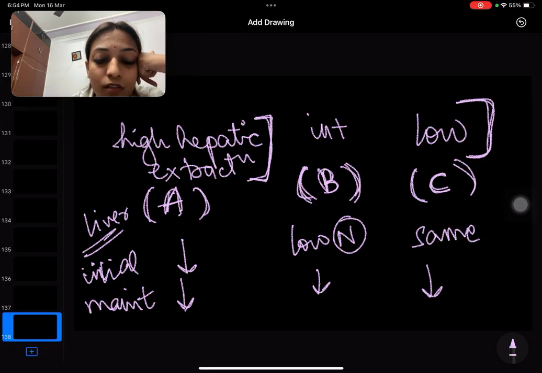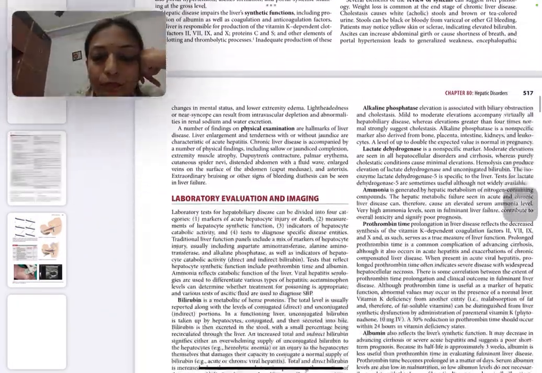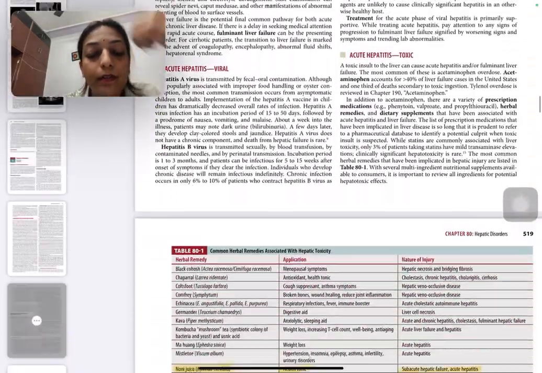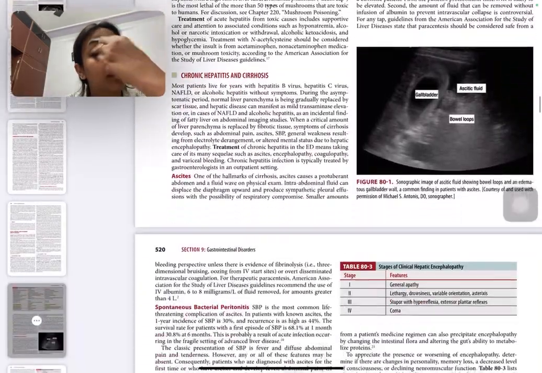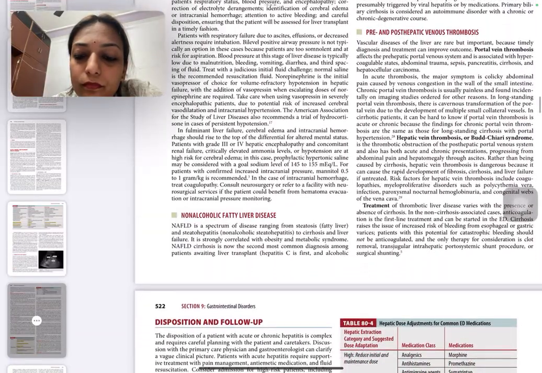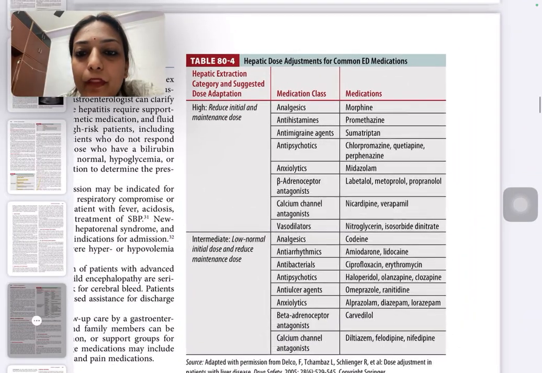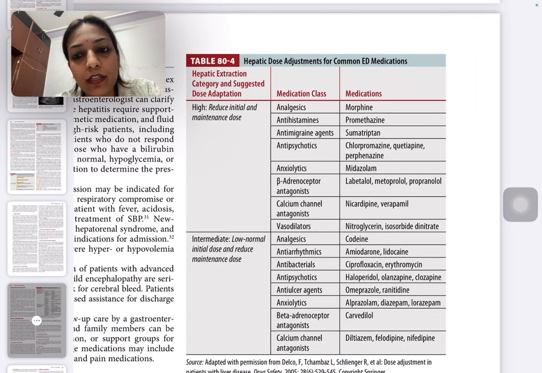There are a few drugs which need to be dose adjusted as per Tintinalli's. I'll show you, just a second. Yeah, this is the table I was talking about. What we need to know here are the few drugs which we actually use in the ER very frequently.